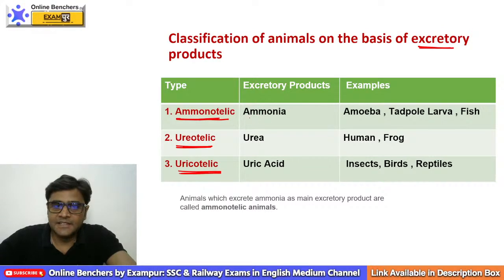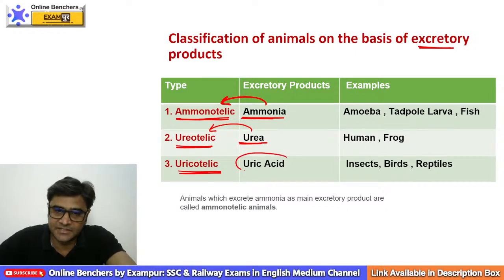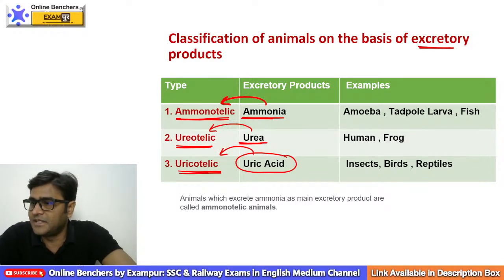Those animals which excrete ammonia as a waste product are called ammonotelic. Those which excrete urea are called ureotelic. And those which excrete uric acid are called uricotelic, my dear friends.